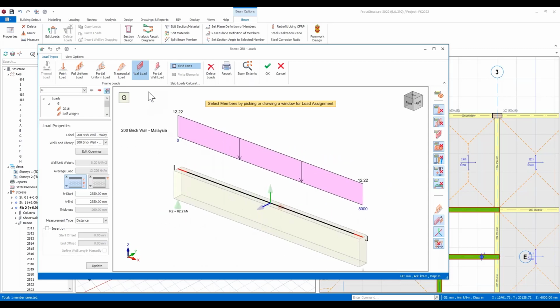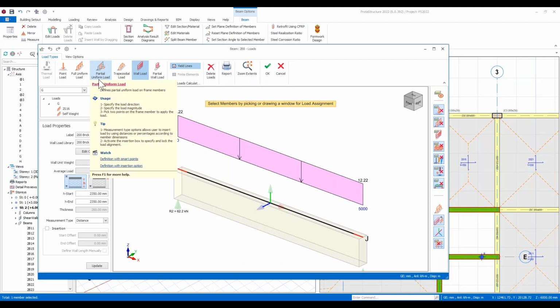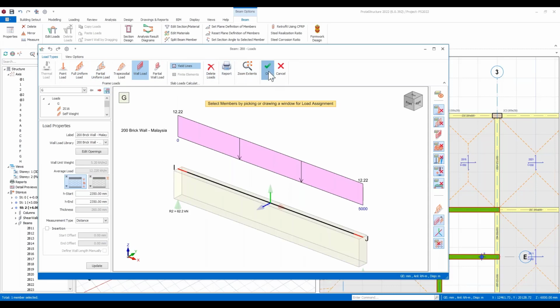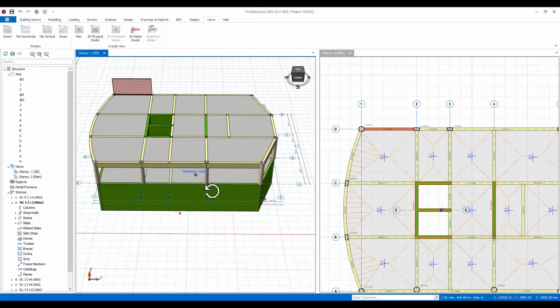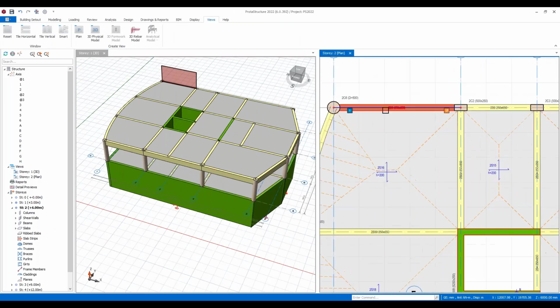Now this load editor will allow you to set up and create other types of loads. It could be point loads, uniform loads, partial loads, trapezoidal loads, and these can be assigned in any direction or in any orientation to the member. Now, if I just hit OK, you'll notice that that's now created, and I can visualize that in the model.